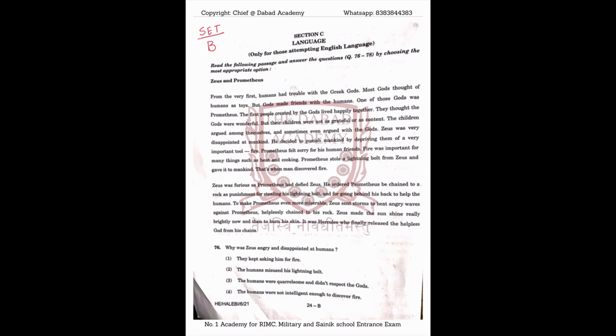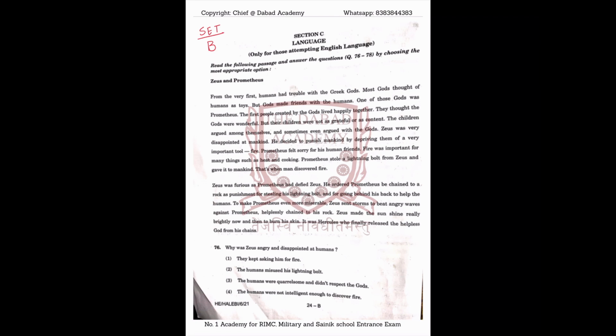In this video, we will share with you in brief the answer key for the English section of the All India Sainik Schools Entrance Exam, Class 6 entry. The answer key we are about to share is for Set B, B for Bravo. You can cross-check answers for individual questions if you had Set A Alpha, C Charlie, or D Delta, because in the remaining three sets the serial numbers of the questions are different but the questions are the same.